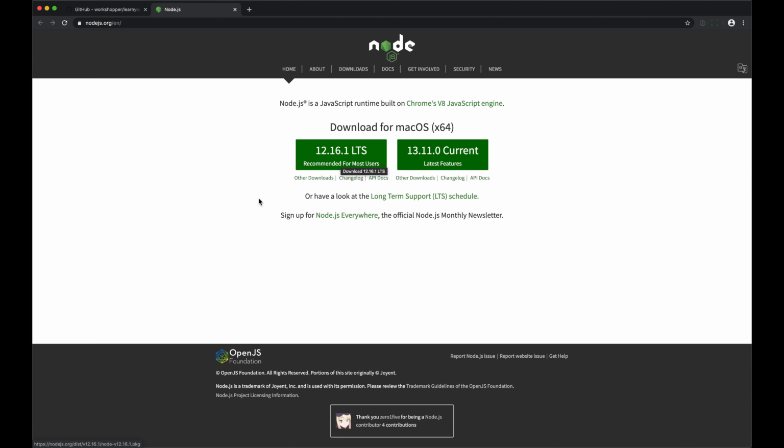That's not, as you can see, the most current version, but that's the long-term support version, which means version 12 of Node will continue to get security patches after they have already deprecated version 13. If you don't have Node, download one of the Node packages and install it on your system.